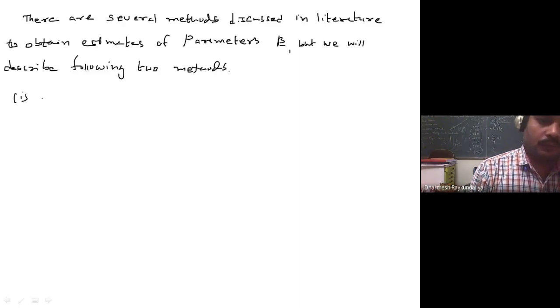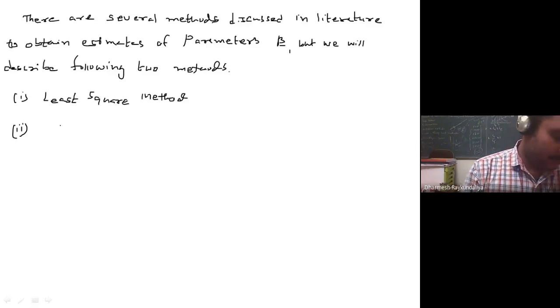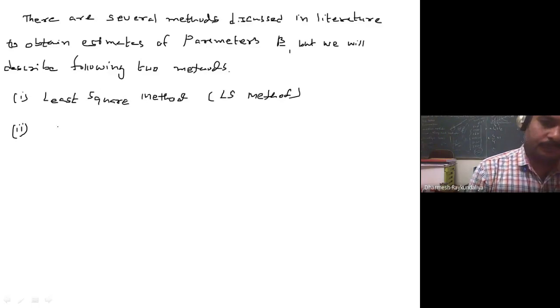One is the least square method, sometimes called the ordinary least square method, also known as the OLS method. Here we write LS, meaning least square method.